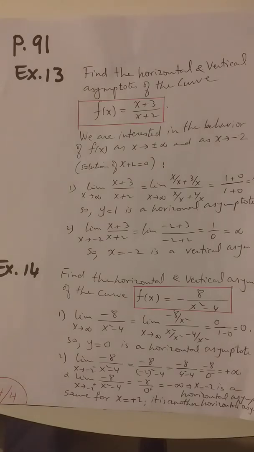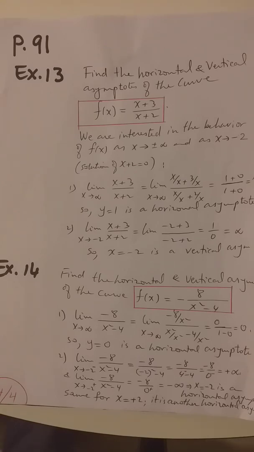Find the horizontal and vertical asymptotes of the curve minus 8 over x squared minus 4. As you see here, we consider the limit at plus or minus infinity for the expression. You will get 0. So y equals 0 is a horizontal asymptote. While for the solution of x squared minus 4, which is the denominator of the function, if I solve x squared minus 4 equals 0, you will get x equals plus or minus 2.